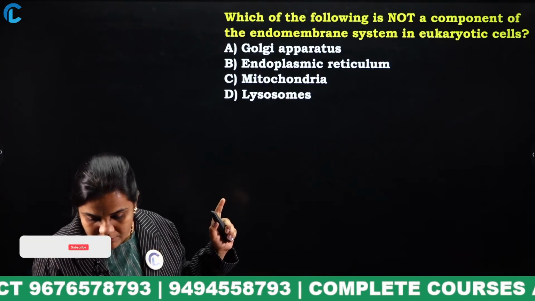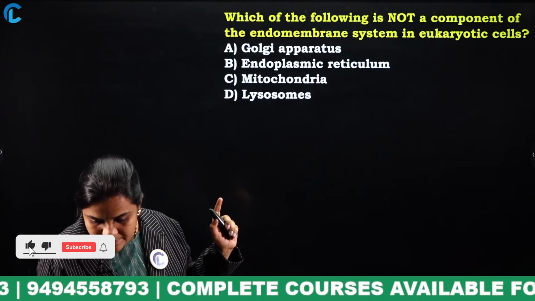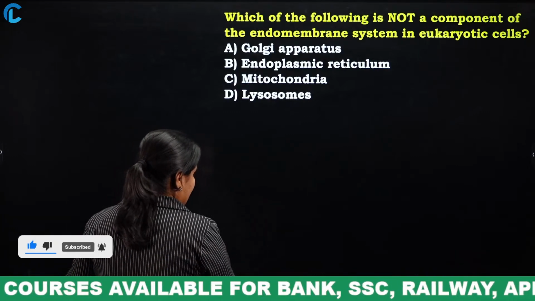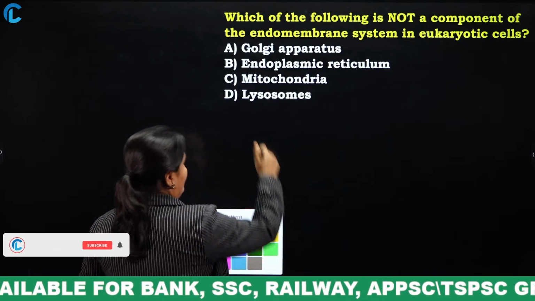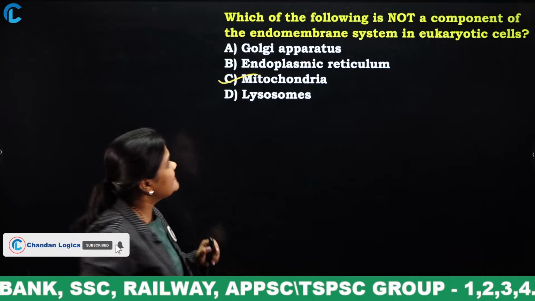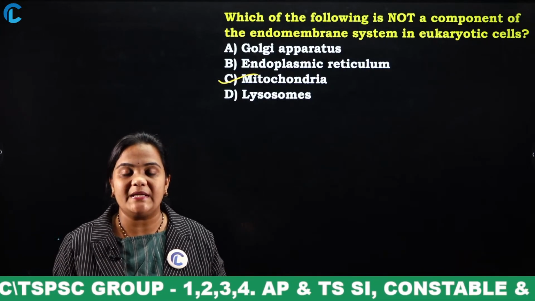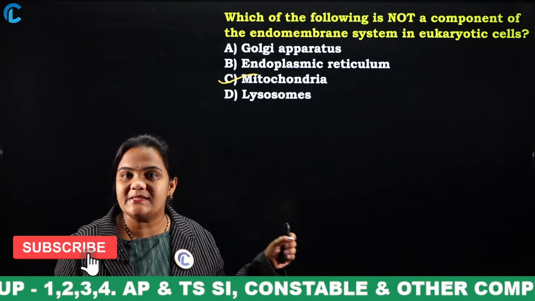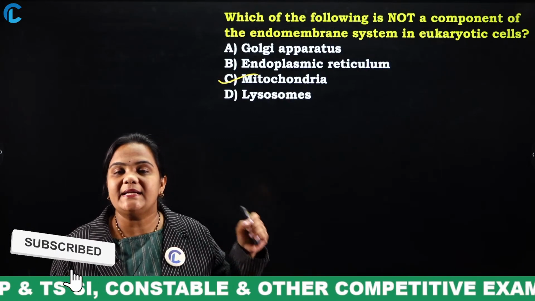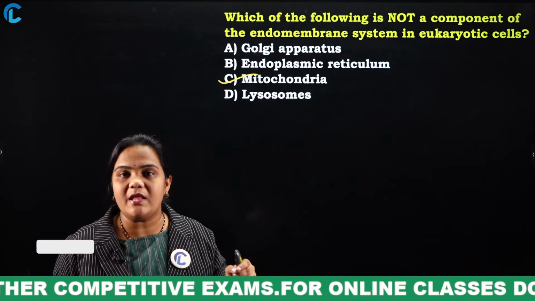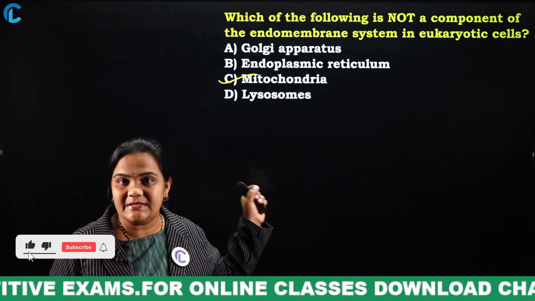Very good all of you. And the answer for this question is mitochondria. What is this endomembrane system actually? Endomembrane system is a collection of membranes and organelles. That means almost all the organelles of the cell are present in this system.